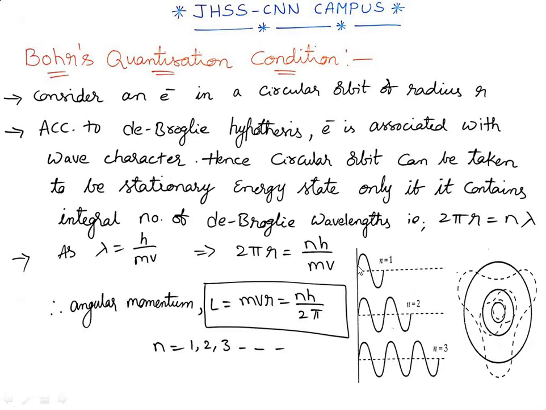When you consider linear motion, you join the wave end to end in a circular path. Here is the crest, and this is the trough. For the second, started here, one wave, second wave. Now look at the third: as the size increases, the clarity will be more and more.